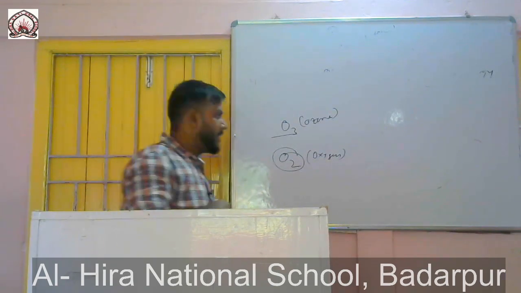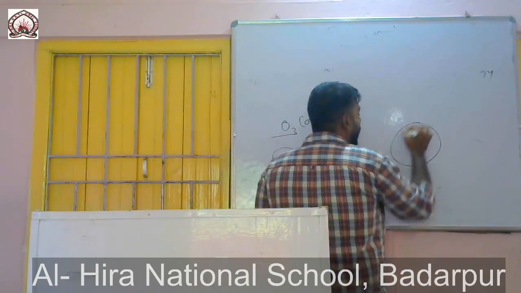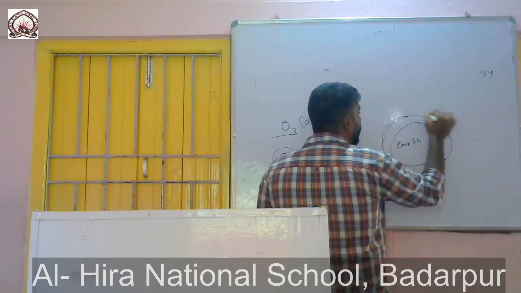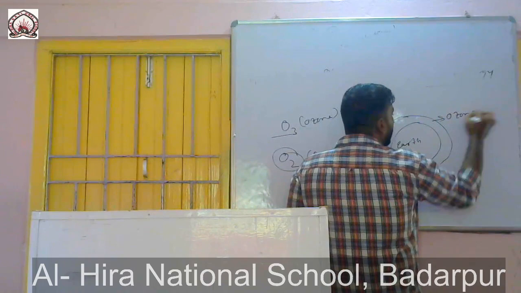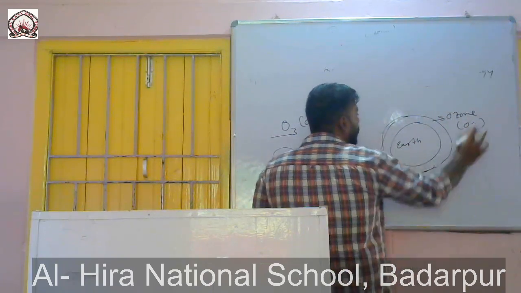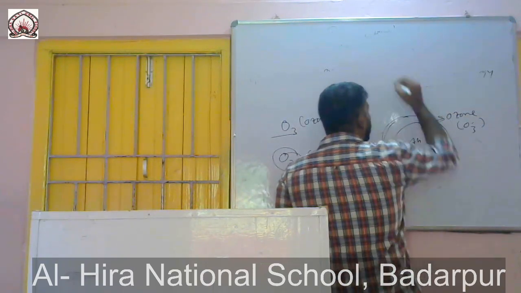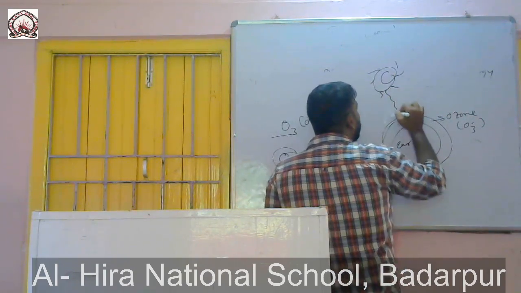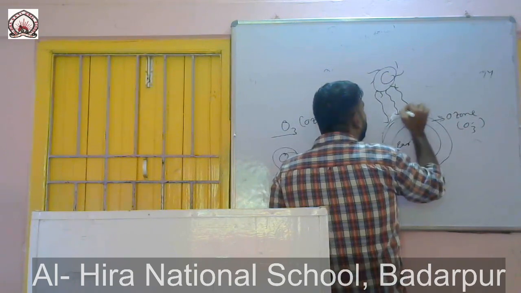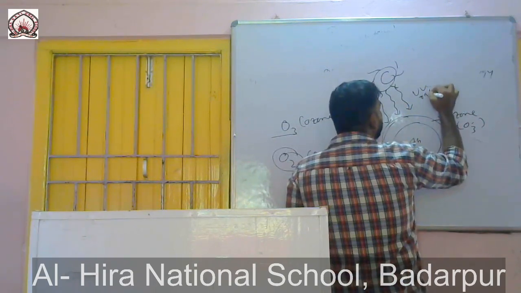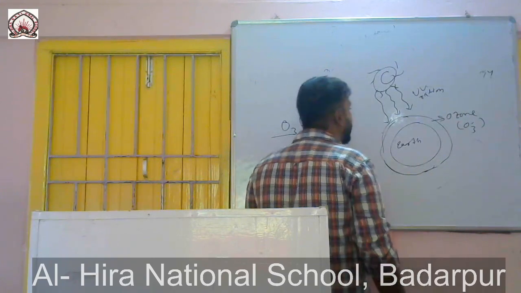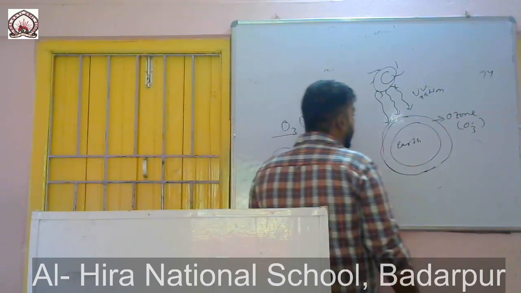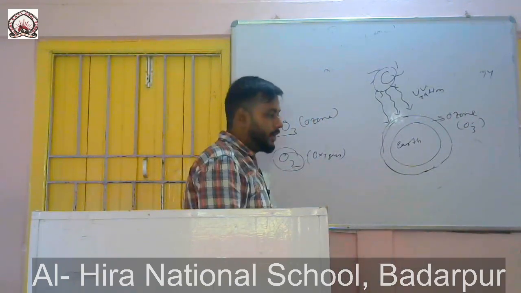So let me tell you in a simpler form. The Earth is surrounded by a layer of ozone, or O3. So this O3 helps what? It absorbs the harmful UV radiation of the sun, does not allow it to pass through to the earth, and it saves us from this harmful UV radiation.